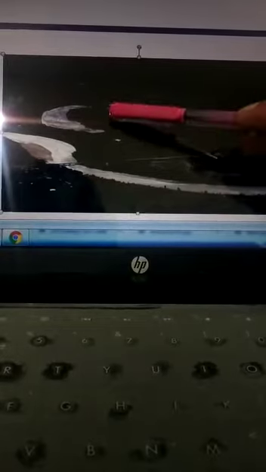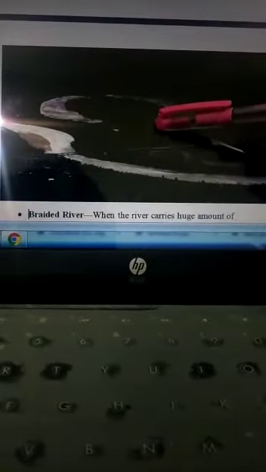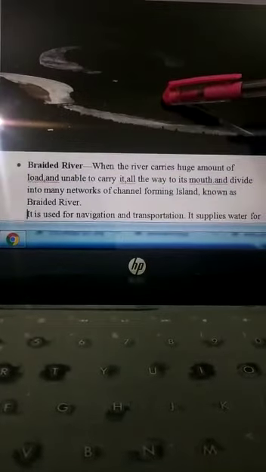Then the Oxbow Lake. Here you can see the new landform made by the river, the Oxbow Lake. When the meander takes a complete circle and separates from the river, this separated portion of the river makes an Oxbow Lake. This is known as the Oxbow Lake, a new landform made by the river.